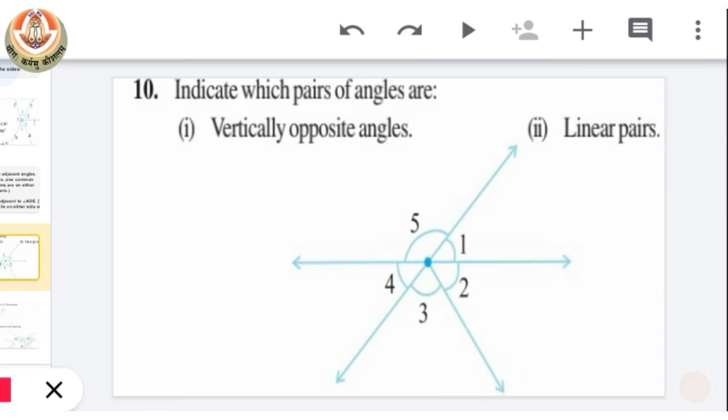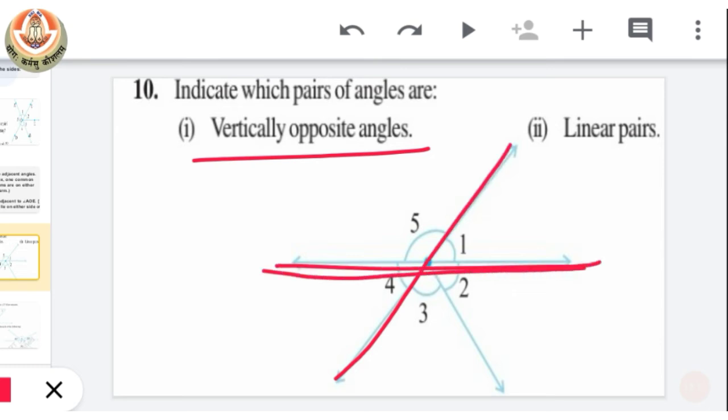Indicate which pair of angles are vertically opposite angles. So we have to first check for such two lines which are straight, meaning which are forming a linear pair, and they are intersecting each other. So we can see here this line and this line.